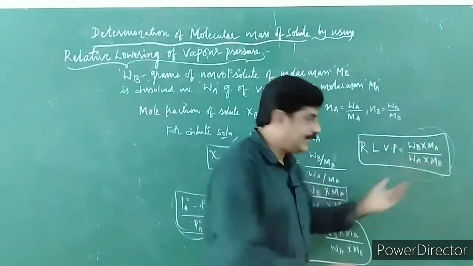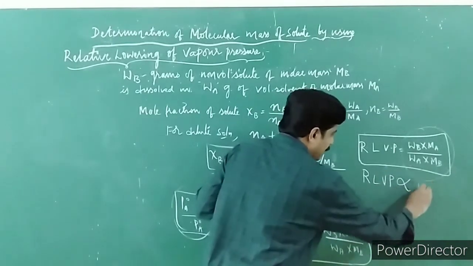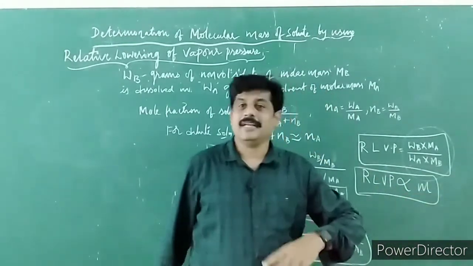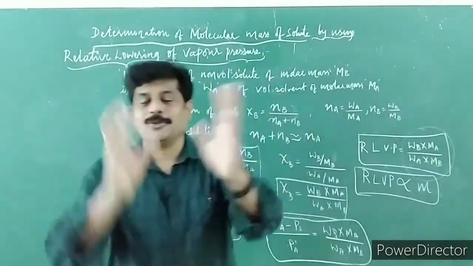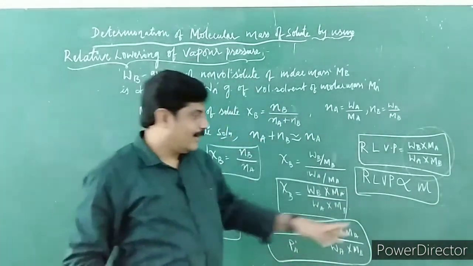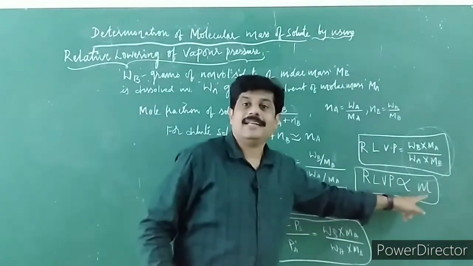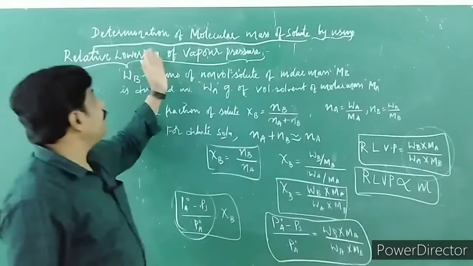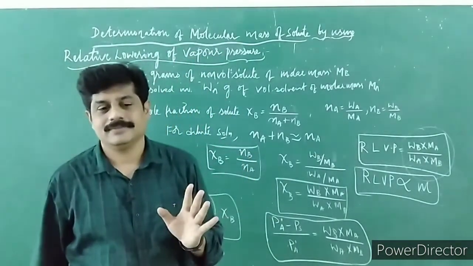That means RLVP is directly proportional to molality. I said in the beginning, under the condition, any property which is directly proportional to molality should be taken as colligative property. Now look at here, RLVP, relative lowering of vapor pressure, is directly proportional to molality. So RLVP is a colligative property.